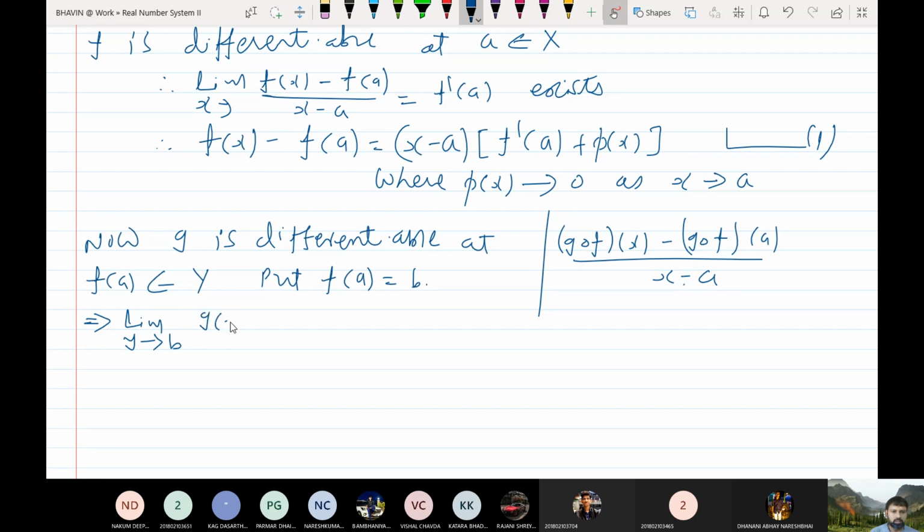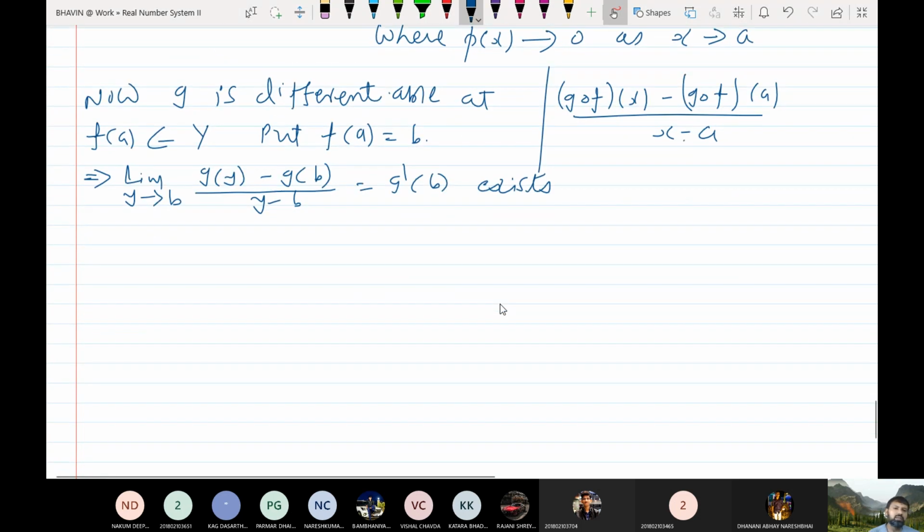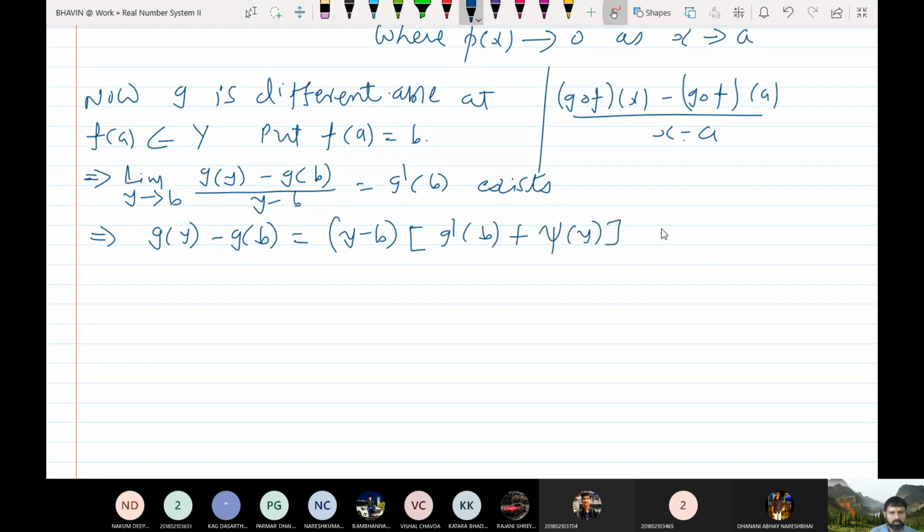So this implies that the limit as y tends to b of (g(y) minus g(b)) upon (y minus b) equal to g'(b) exists, since g is differentiable at f(a). So you can now write g(y) minus g(b) is equal to (y minus b) into (g'(b) plus psi(y)), for another function psi.